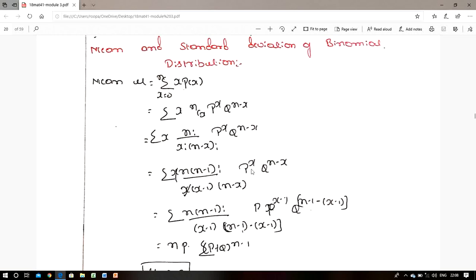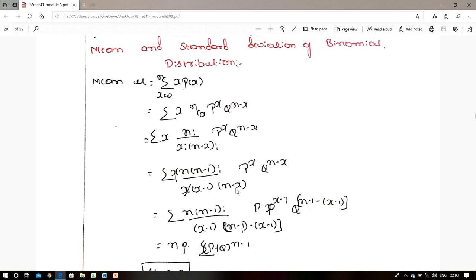Here we need another p, so we divide and multiply by p, and here we add and subtract 1. Then n into n minus 1 factorial, x minus 1 factorial, and n minus x can be converted into n minus 1 minus of x minus 1.